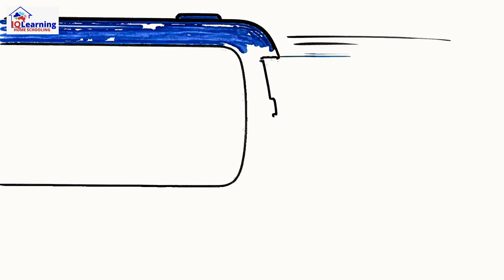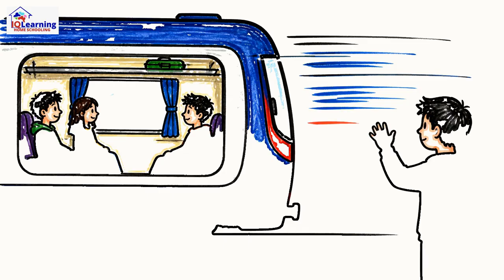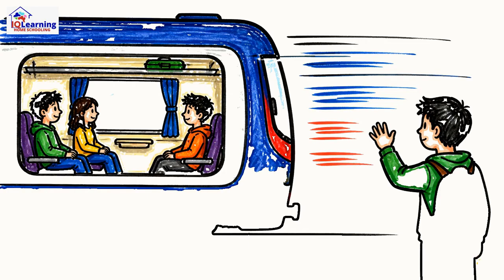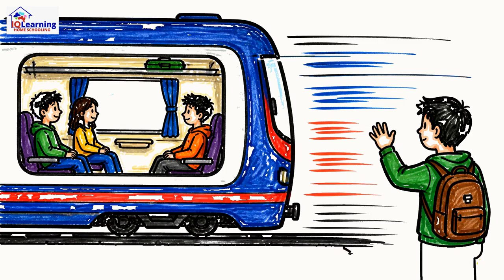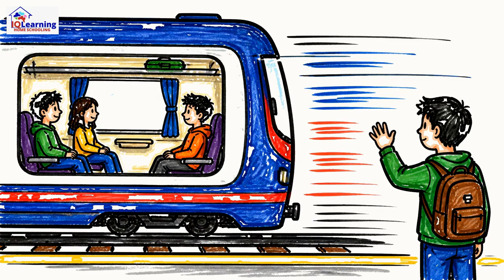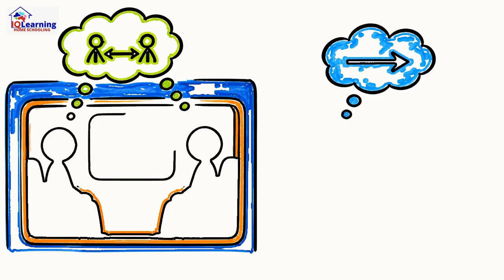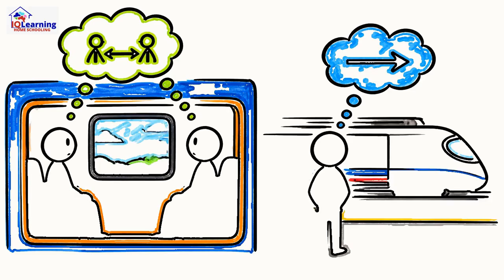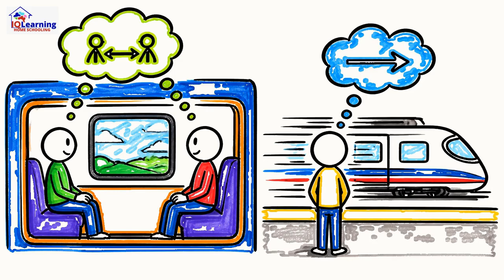Imagine you're on a train, gliding along the tracks. You look at your friends sitting across from you, they seem perfectly still. But to someone standing on the platform, both of you are a blur, speeding past at 100 kilometers an hour. So, who's right? The strange answer is, you both are. In physics, all motion is relative, and it all starts with your point of view, or your frame of reference.